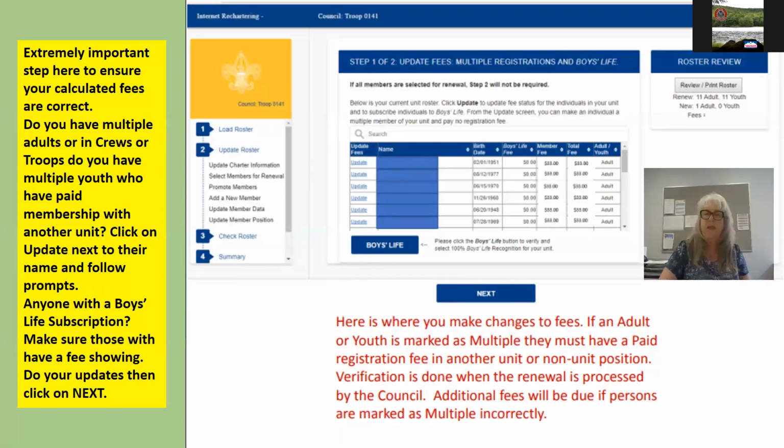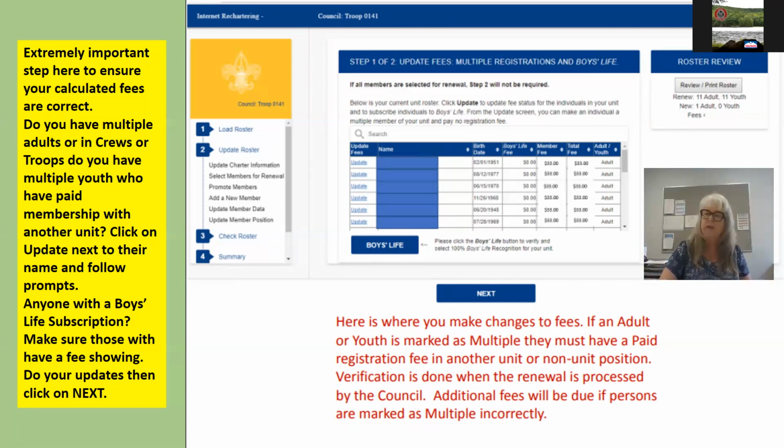So somebody doing the charter renewal for those two units knows who's going to do the update and mark them as a multiple. Also, you need to look at your Boys Life subscriptions here. If they paid for Boys Life, make sure that they're being charged a fee. This way, if they're not, you click on update next to their name and there's a little box that you can click that will give them the Boys Life subscription and put in that $12 fee.